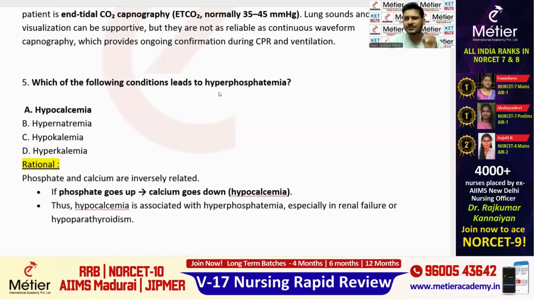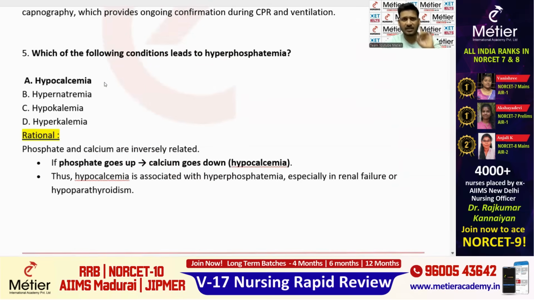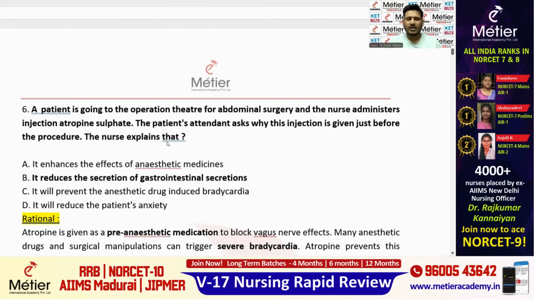So here they have mentioned hyperphosphatemia. So what will happen to the calcium? Hypocalcemia. So in a condition like hyperphosphatemia, the patient will definitely have hypocalcemia. Clear with the concept? Fine. So here the right answer is option A. All the answers I have highlighted in bold letters, and the rationale I have given here. And one more thing, hypocalcemia is mostly seen in two conditions. The first one is hypoparathyroidism, and one more condition is renal failure.